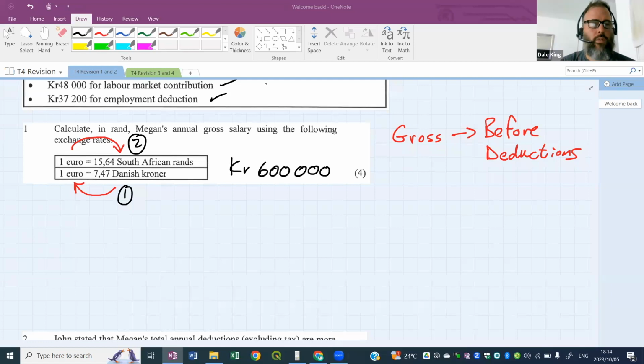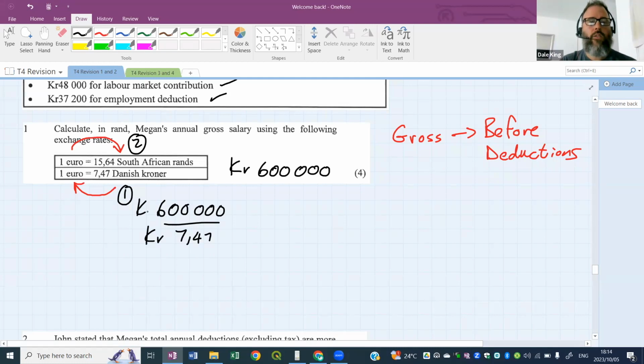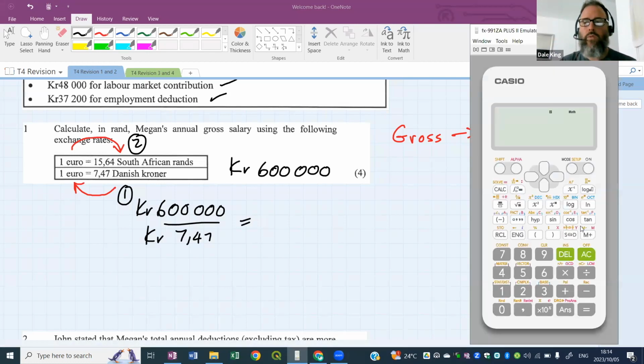So the first thing we need to do is go from krona to euro, okay? And they say there are 7,47 krona. Every 7,47 krona gives you 1 euro. So we want to know how many euros we have. So we're going to cut up our 600,000 krona into 7,47 pieces, and each one of those pieces is 1 euro. So we're going to divide, okay? So we're going to say 600,000 divided by 7,47. This is going to cut our big value up into little 7,47 pieces, and each one of those pieces is a euro.